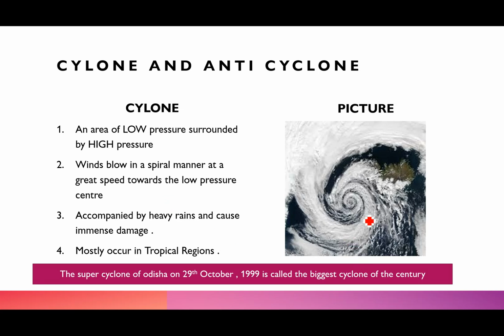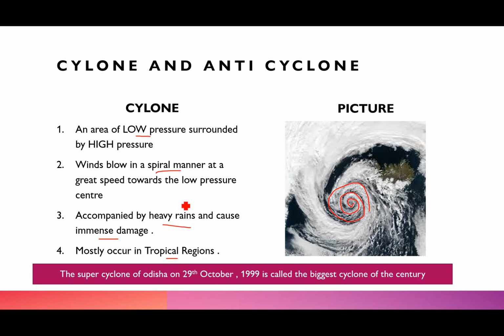See, if you just see the picture here, so this area, it actually moves like this. The word cyclone also means a snake coil, right? So it's an area of low pressure surrounded by the area of high pressure, and winds blow in a spiral manner at a great speed towards the low pressure center. It is accompanied by heavy rains, and it causes intense damage, and this mainly occurs in the tropical region, that is between the Tropic of Cancer and Tropic of Capricorn. That particular area is called the tropical region.